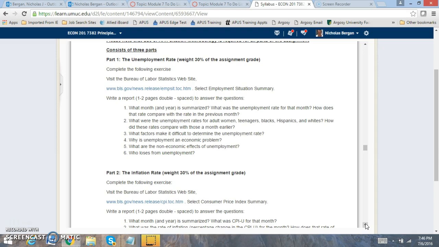What are non-economic effects of unemployment? So think of psychological issues, think of motivation, think that people get very tough. It's very tough to do that when you look at it. Okay, so make sure to focus on that as well. Who loses from unemployment? So what things do you lose from unemployment?